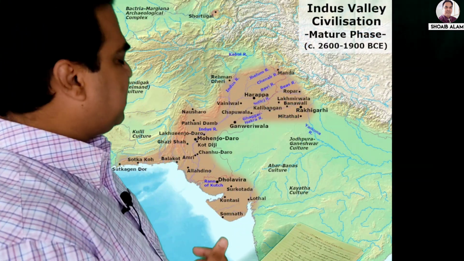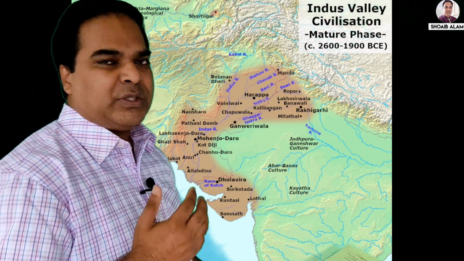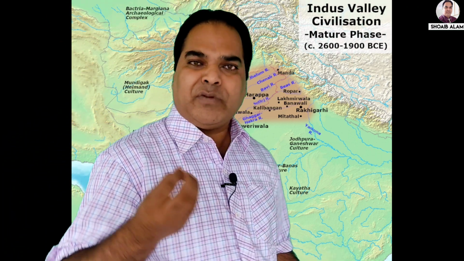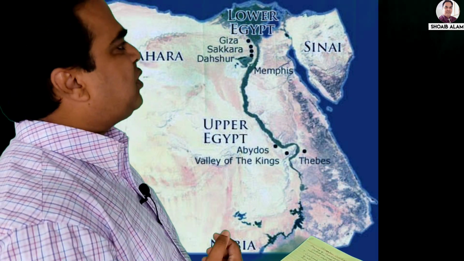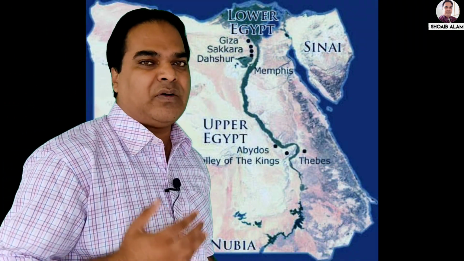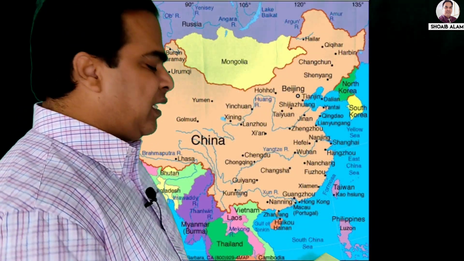Number 2 is Indus Valley Civilization, on the banks of river Indus. Number 3, Egyptian civilization, on the banks of river Nile. And number 4 is Chinese civilization, on the banks of river Huanghe and Yangtze.